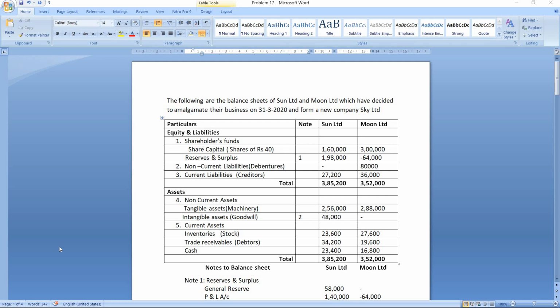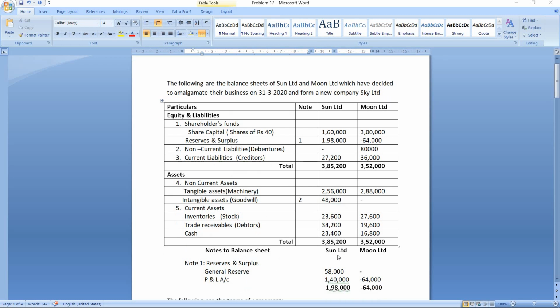31st March 2020 and form a new company Sky Limited. So share capital, shares of rupees 40, 1,60,000 for Sun Limited and 3 lakhs for Moon Limited. Reserves and surplus. General reserve for Sun Limited 58,000. Profit of Sun Limited 1,40,000. Deficit for Moon Limited 64,000. Then you have debentures for Moon Limited 80,000. Liabilities, creditors, Sun Limited 27,200, Moon Limited 36,000.